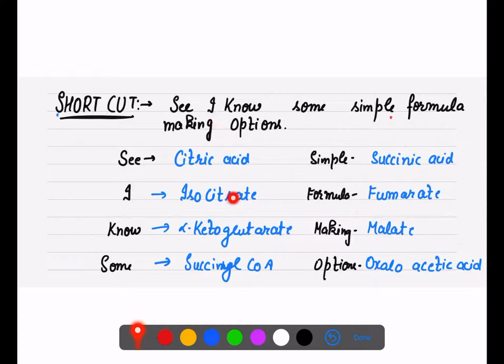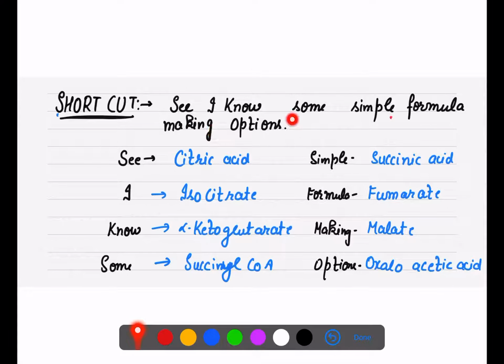I, that is the isomer of citrate, that is isocitrate. Now let's just start from K. So alpha ketoglutarate, some. S for succinyl coenzyme A. Then there is simple. S for succinic acid, formula. F for fumarate. M, malate, and finally oxaloacetic acid.